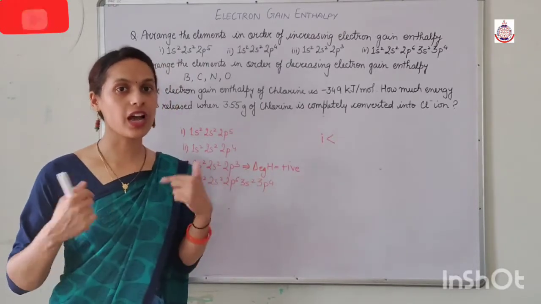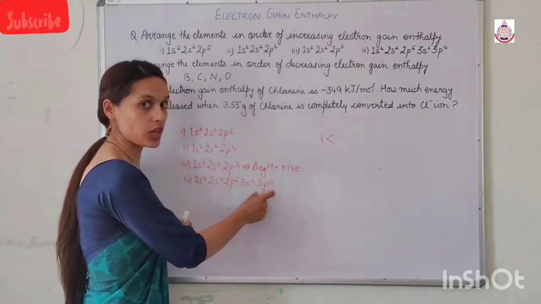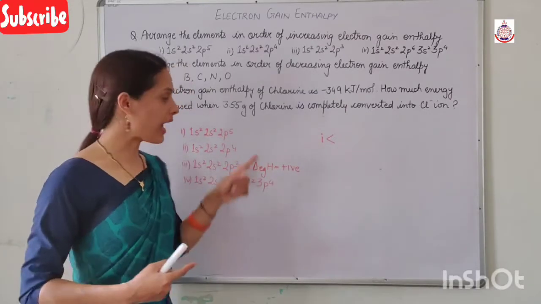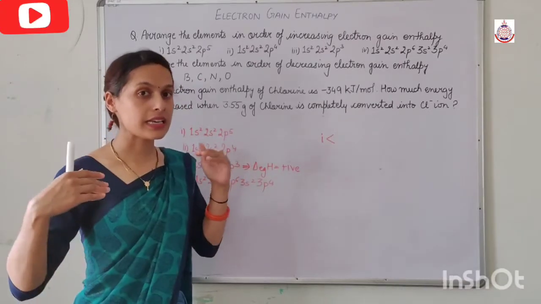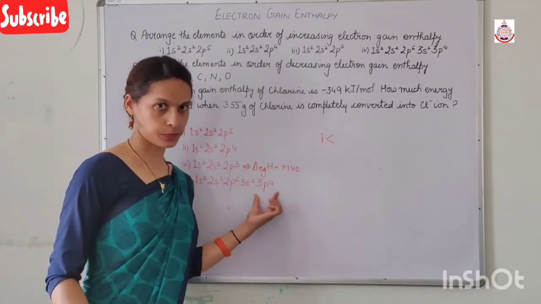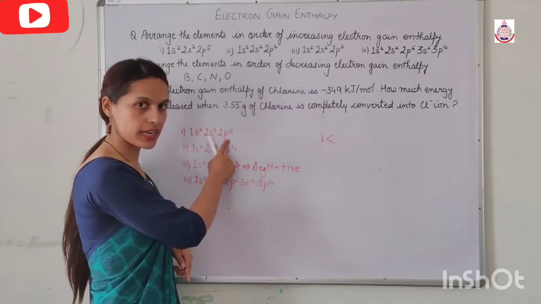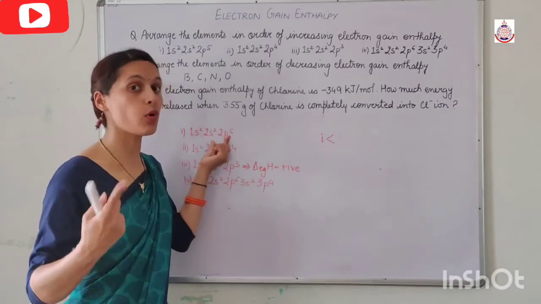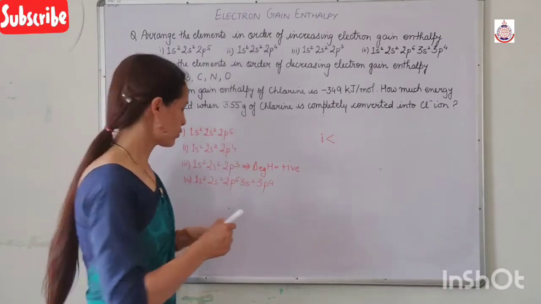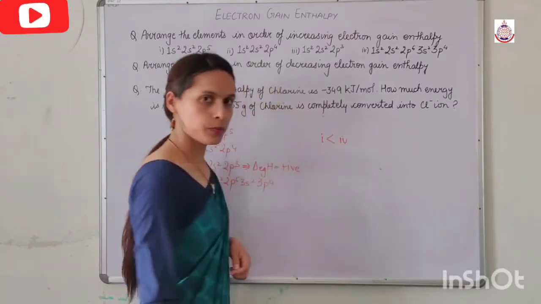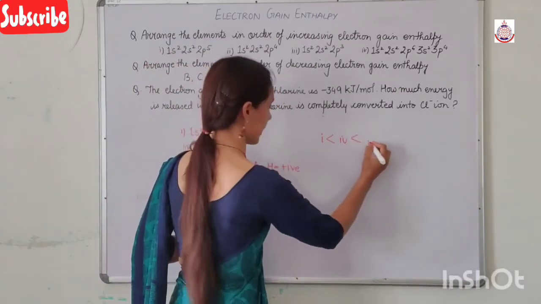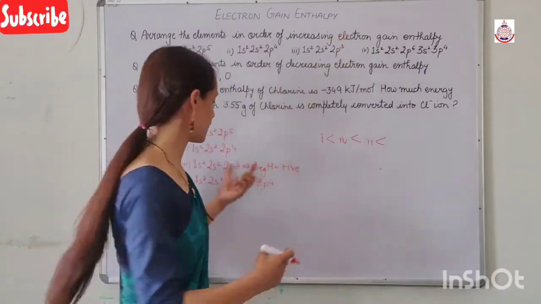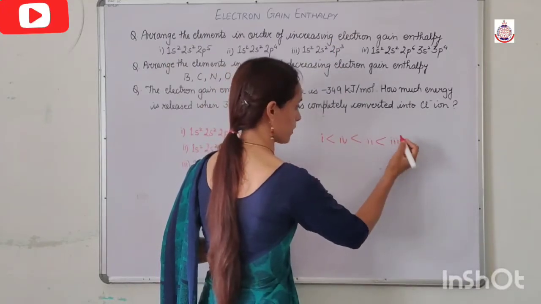So it is easier to add an electron in the sulfur subshell, because in oxygen we get inter-electronic repulsion. So we get more negative electron gain enthalpy in sulfur. This is the most negative electron gain enthalpy, then this one has less negative electron gain enthalpy than this, but more negative than this. So the next answer is 4, then 2, and the greatest electron gain enthalpy is of the third one.